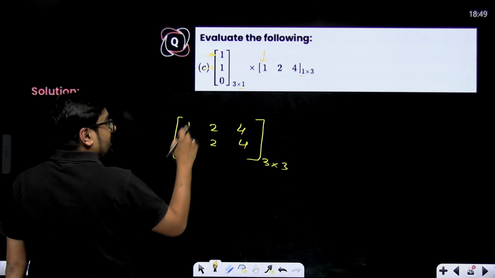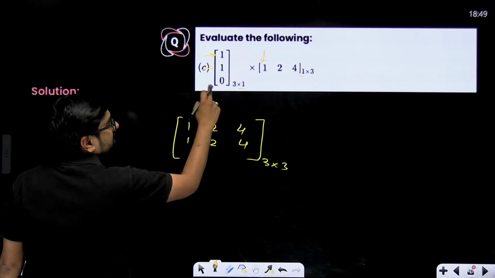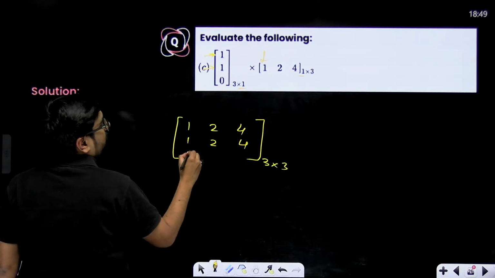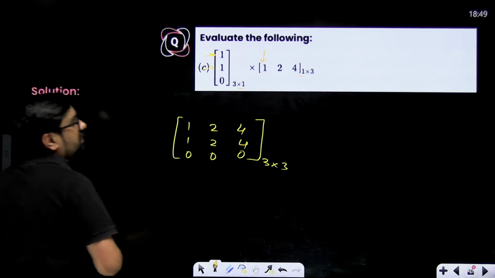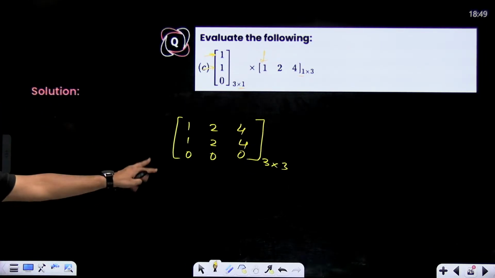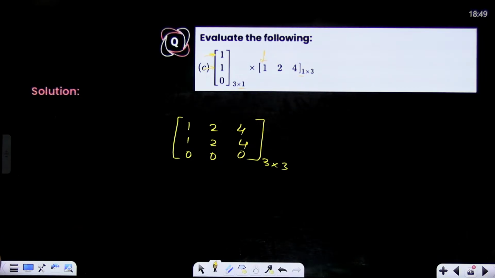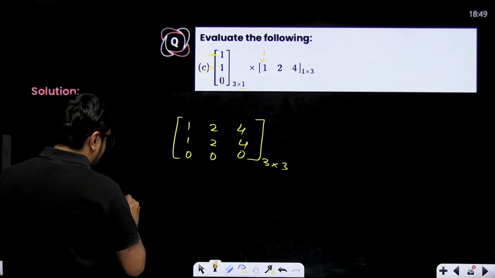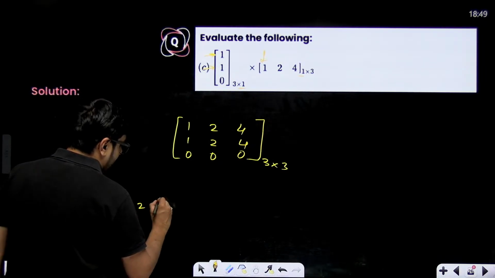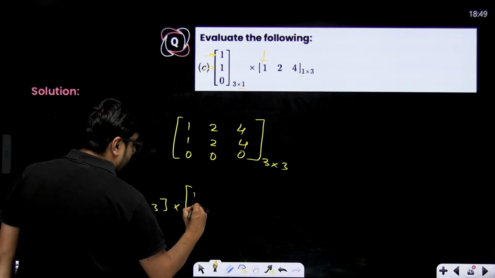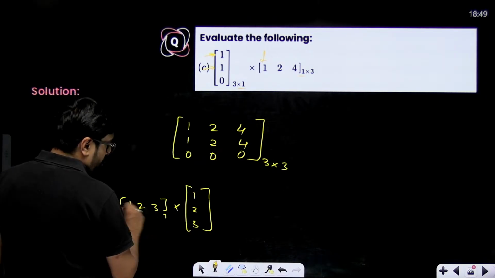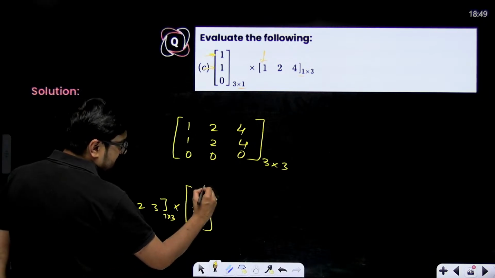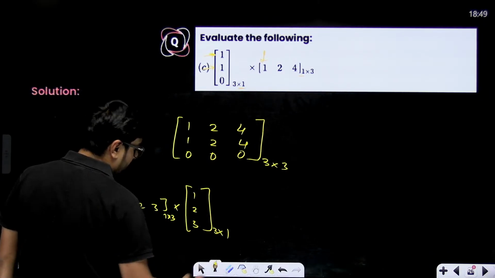Then these elements. A31, third row, first column, 0. Third row, second column 0, third row, third column 0. This will be our product, and that will be a 3 cross 3 matrix. You can check, right? You multiply 1, 2, 3 with 1, 2, 3. You will get a 3 cross 3 matrix. This is your 1 row and 3 columns, 1 cross 3. This is 3 rows and 1 column, 3 cross 1.